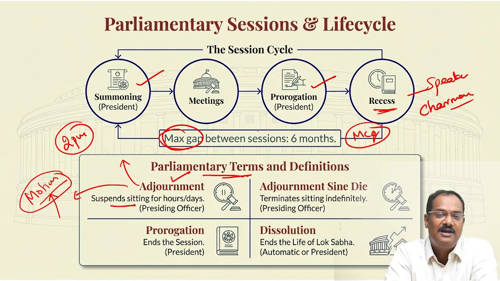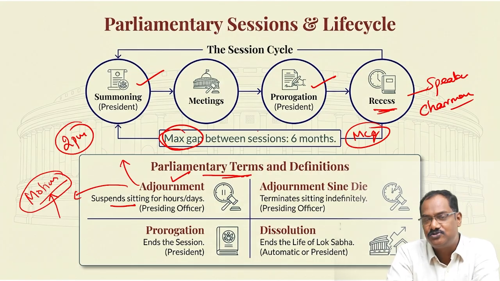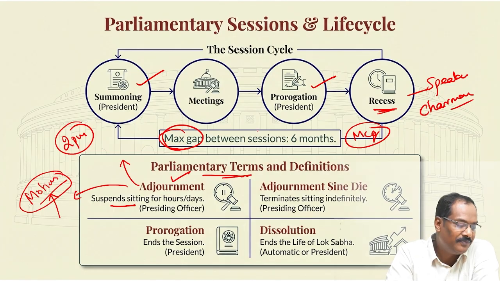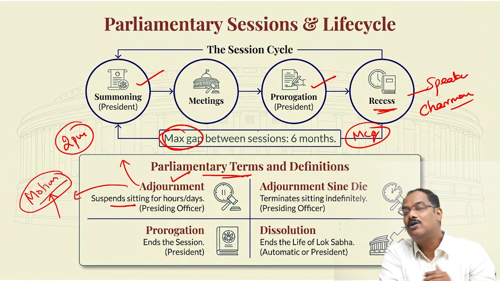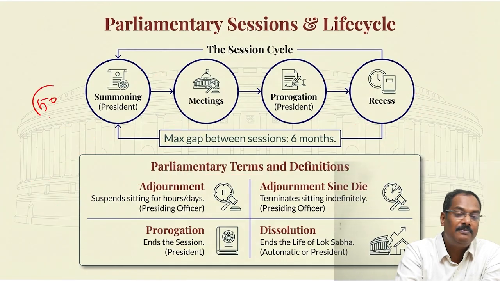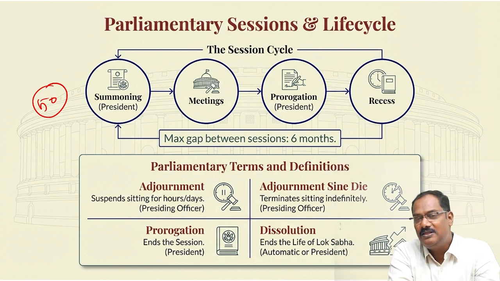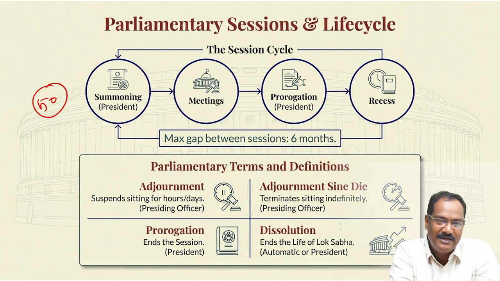So I'm clear with that. Adjournment motion is different. Adjournment means a presiding officer will stop, go for a break, come back, go for a lunch break, something like that. But adjournment motion is brought by the opposition members, and it is not easy to bring that either. At least 50 members have to support an adjournment motion. Only then you can bring it. And once it is brought, all the proceedings happening in the Lok Sabha will be stopped, and they'll take up this matter.